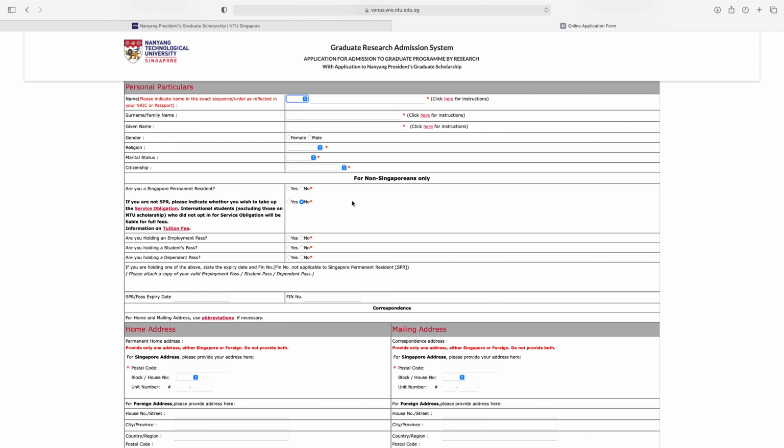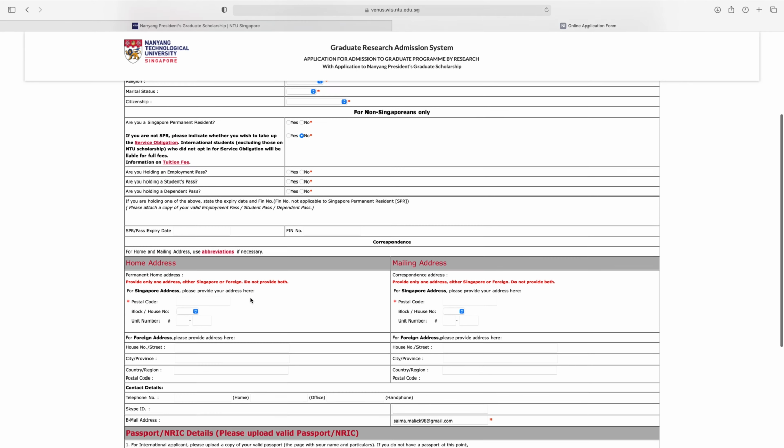This is for non-Singaporeans only. So are you a Singapore permanent resident? Are you holding an employment pass? Yes or no? Are you holding a student's pass? Are you holding a dependent pass? So no. If you are holding one of the above, state the expiry date and PIN number. PIN number not applicable to Singapore permanent residents. And SPR pass expiry date if you have. Otherwise, just check these no and go to the next section.